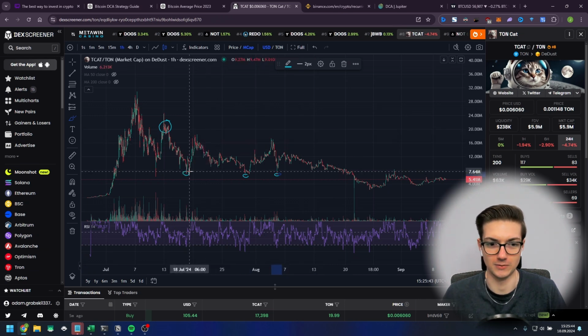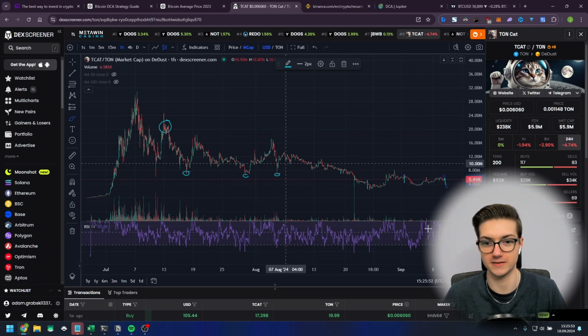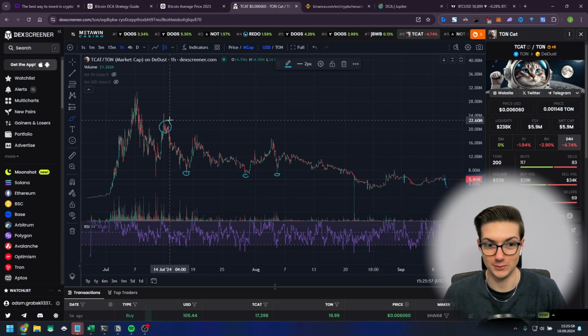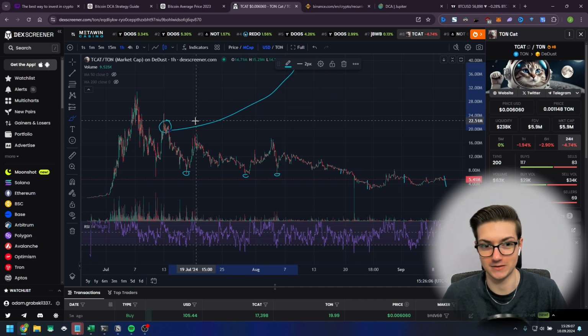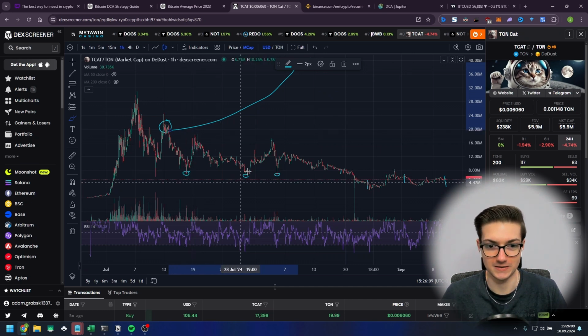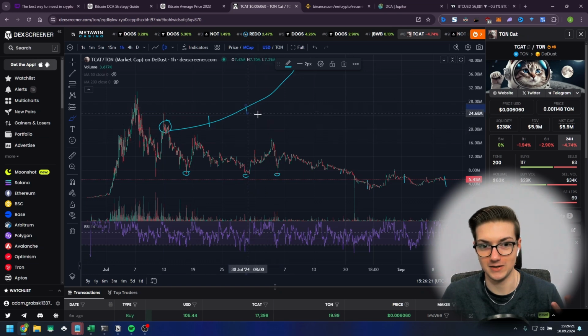So let's say you bought $200 here, $200 here, $200 here, and then when the price was still going down and was in the accumulation phase, you bought the rest. And as you can see, it's way better than aping at this one moment. And even if the price was going straight up from this point, it would still be wiser to look for the dips and buying opportunities, or just setting up the DCA strategy to buy at an interval, because chances are